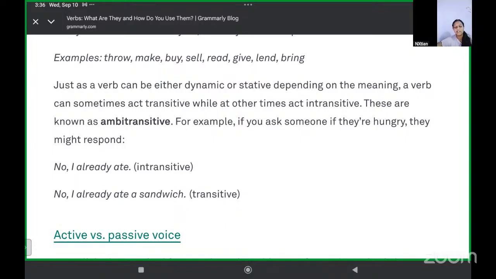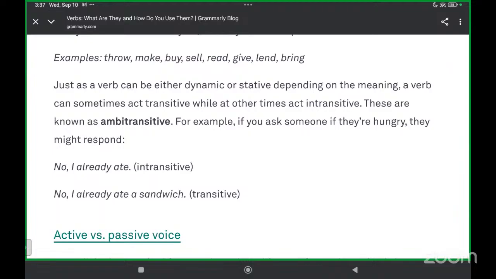Yes, Andrew. Ma'am, mostly people will just say, no, I already ate, because they won't tell what they ate, just like me. You do not tell what you eat? No, I don't, because I don't like to eat also. Yeah, some people just tell, some people don't tell, some people are transitive, some, let's say, intransitive.